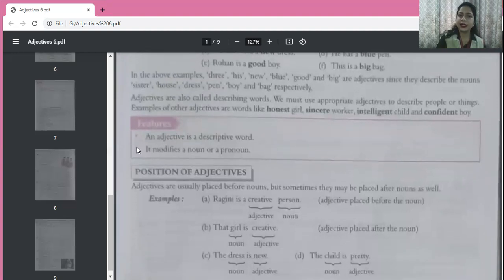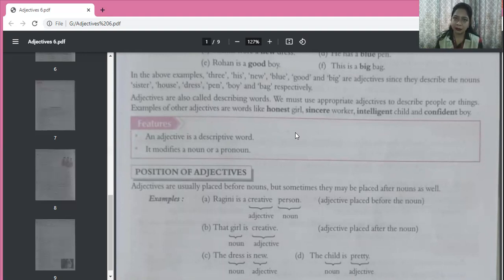Now, what's written over here? An adjective is a descriptive word. Descriptive means you don't have to worry about this word. Descriptive means simply it tells us something about the noun or pronoun. An adjective tells us something, okay, about the noun or pronoun. Then it modifies a noun or pronoun. Modifies means it adds something.